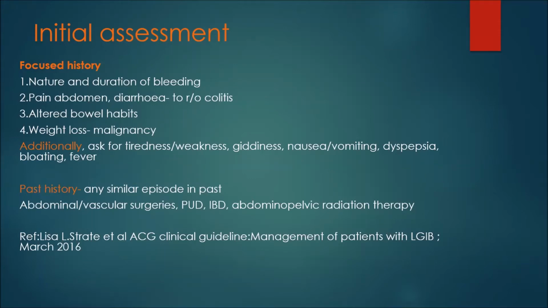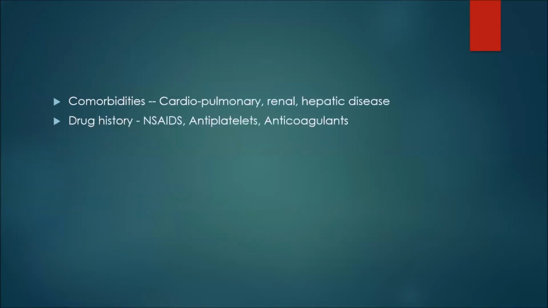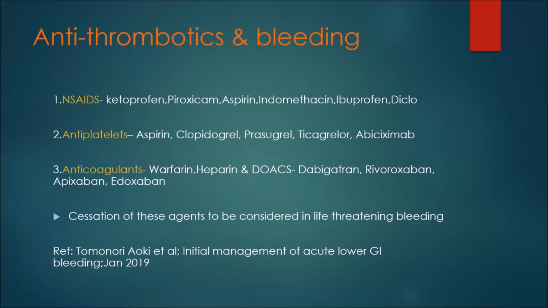Yes, sir. So any previous histories like vascular surgeries or abdominal surgeries, peptic ulcer disease, inflammatory bowel disease history, or any radiation therapy, previous history of radiation, we should rule out. And we should ask for associated comorbidities like cardiac, pulmonary, renal, hepatic disease, and drug history, including the NSAIDs like ketoprofen or whether patient is on aspirin or indomethacin.